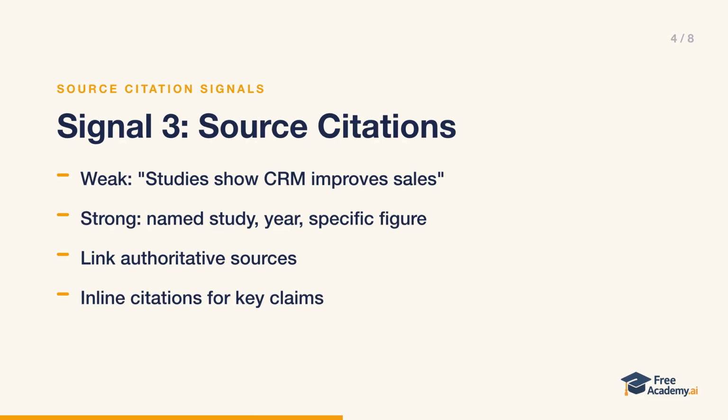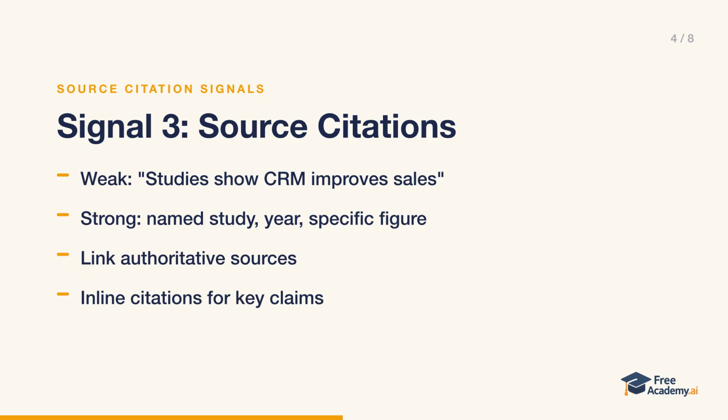The third category is source citation signals, which prove your claims are backed by credible evidence. Look for links to authoritative sources, named experts with verifiable credentials, references to specific studies or reports, and inline citations for key claims. The lesson contrasts a weak citation with a strong one, and the difference is striking. The weak version says, "Studies show that CRM adoption improves sales. Which studies? By whom? Improves by how much?" An AI system can't verify any of that.